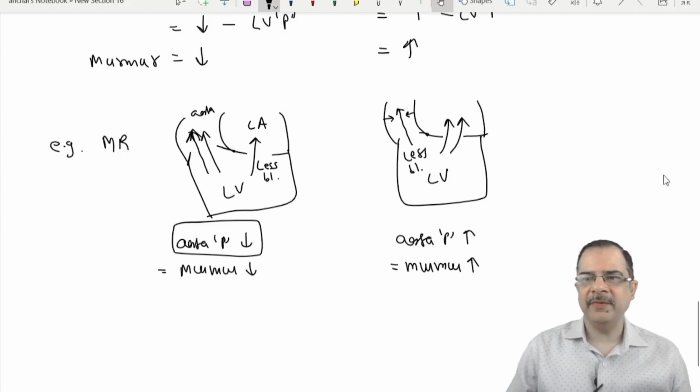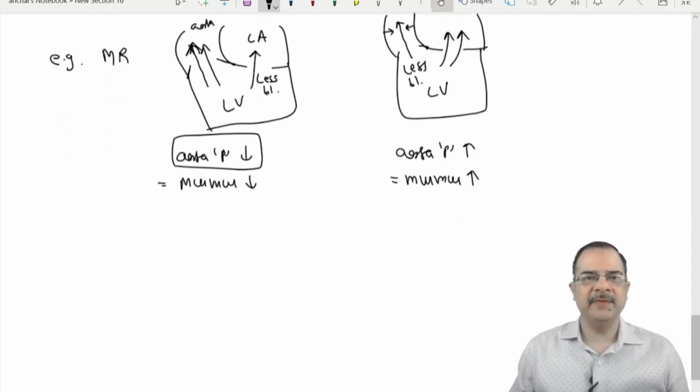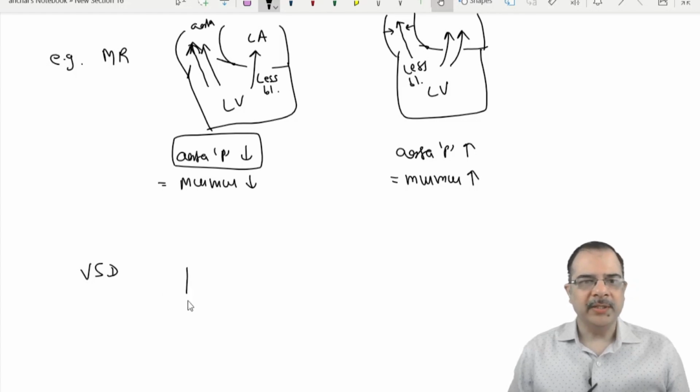Similarly, look at the VSD, ventricular septal defect. This is the VSD, and left ventricle blood is going into the aorta.